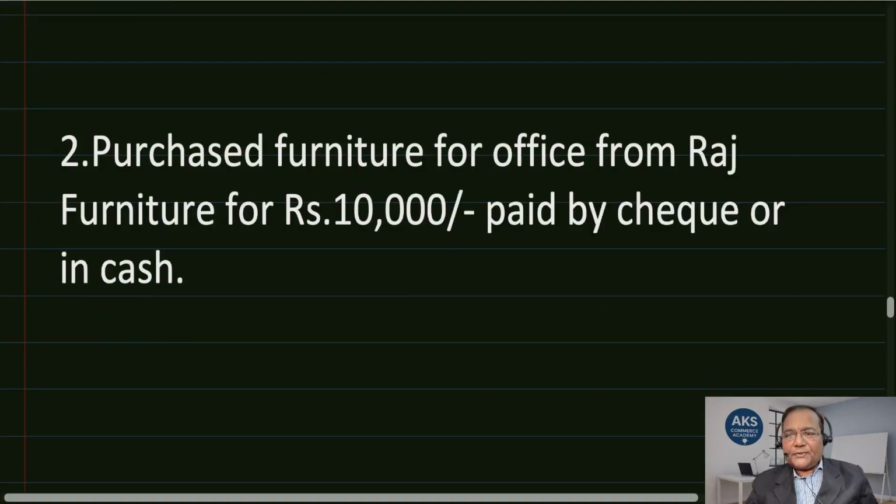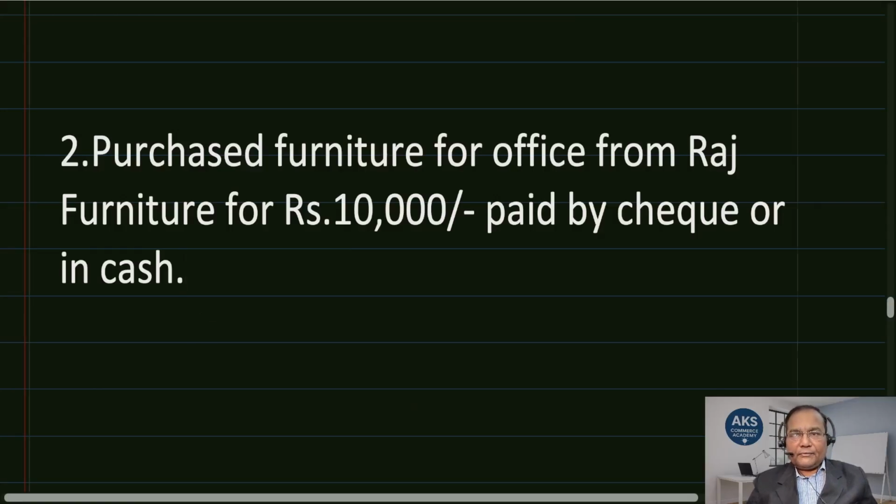Now, purchase furniture for office from Raj Furniture for rupees 10,000, paid by check or in cash. So the two items or accounts are to be identified here. One is purchases furniture. Since it is a purchase of furniture, we'll write furniture. I'll just erase.